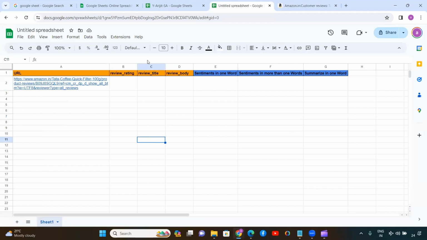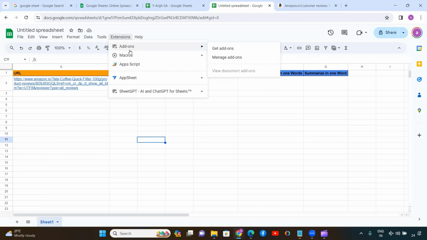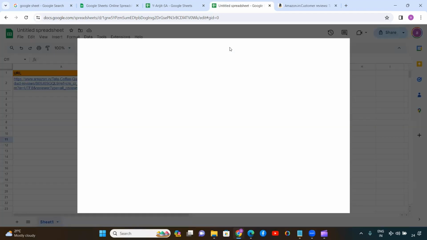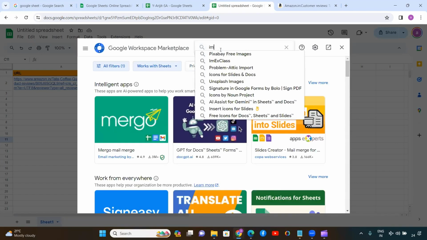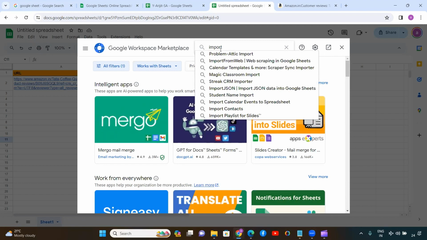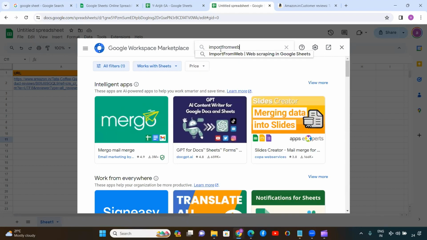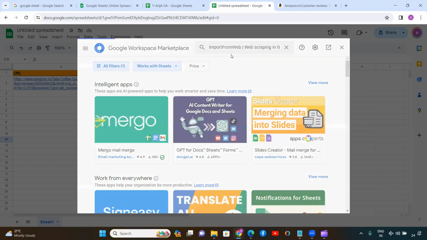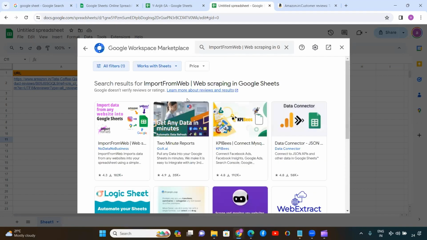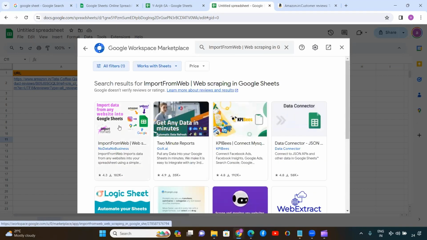Now we will go to Extensions, Add-ons, Get add-ons. And from here, we are going to search for import from web. Okay, this one: import data from any website into the Google Sheet.